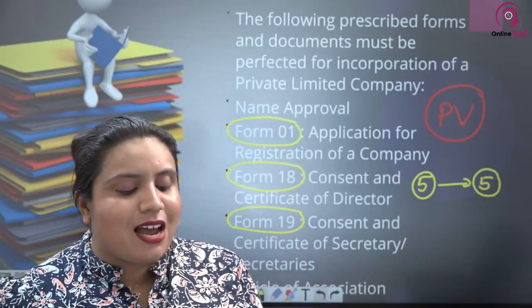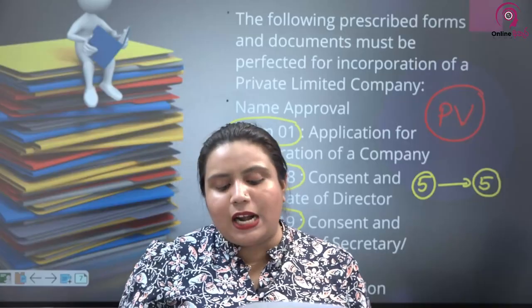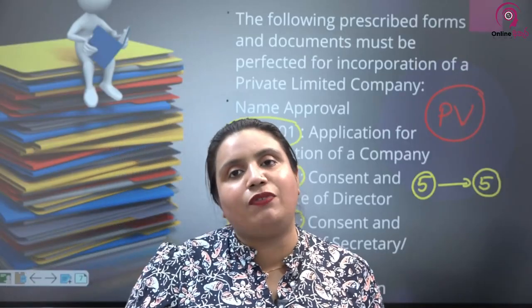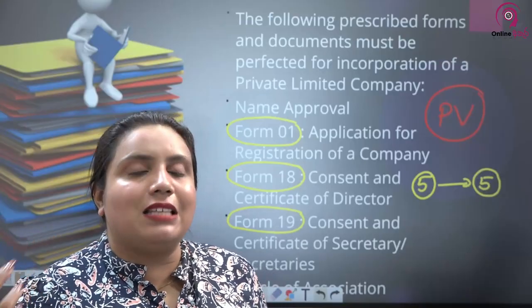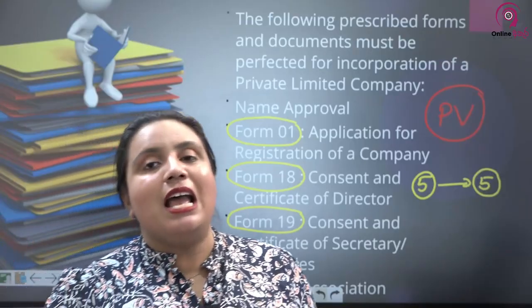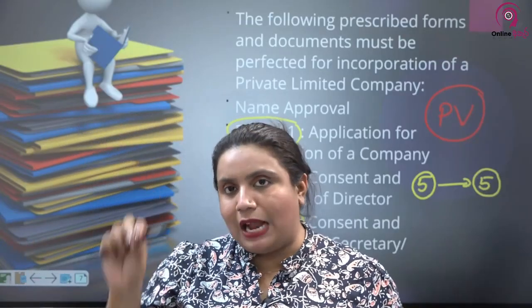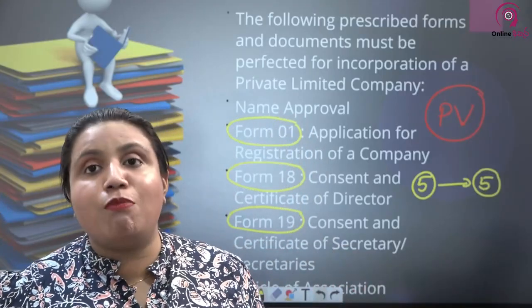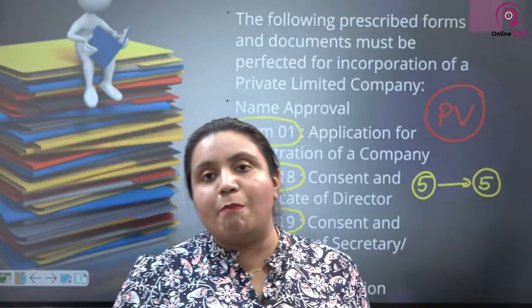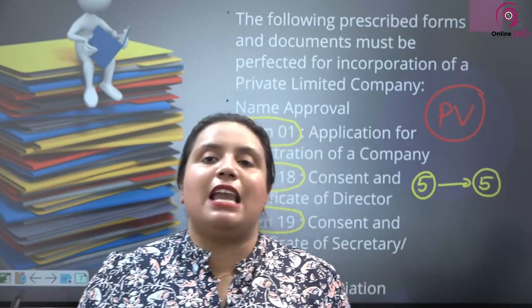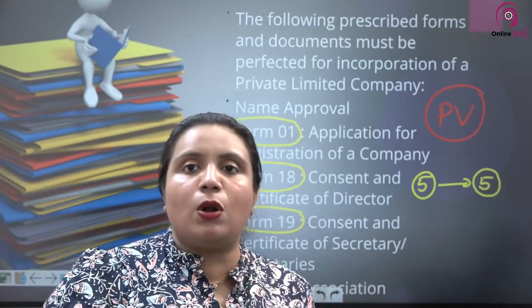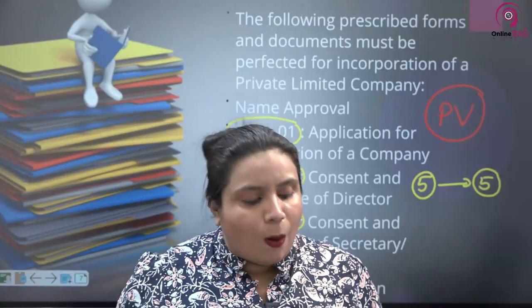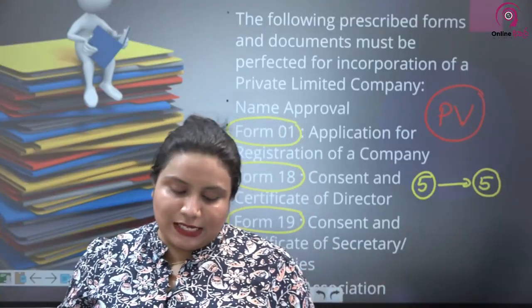If the registrar of companies is satisfied that all requirements have been fulfilled, the incorporation certificate will be issued. So after everything has been fulfilled, the certificate of incorporation will be issued, which is the birth certificate of the company. It will have the name of the company, the registration number of the company, the date that the company came into existence, whether it's an offshore company, private limited or a public limited company, unlimited company, all those details will be mentioned.